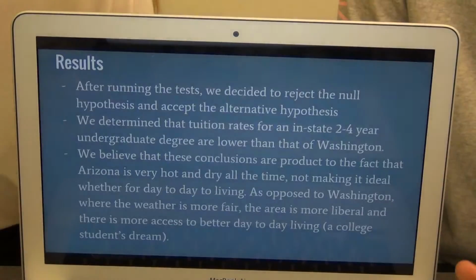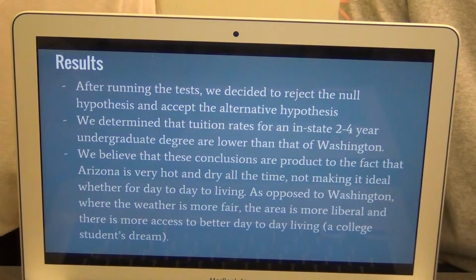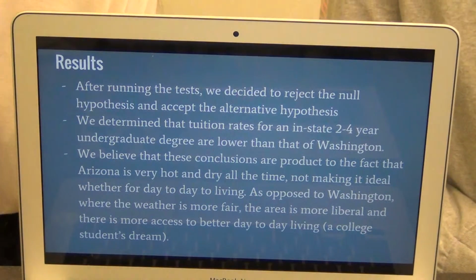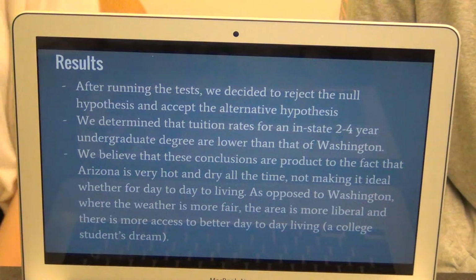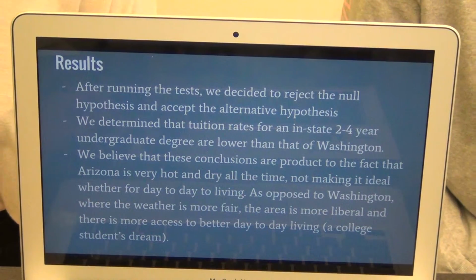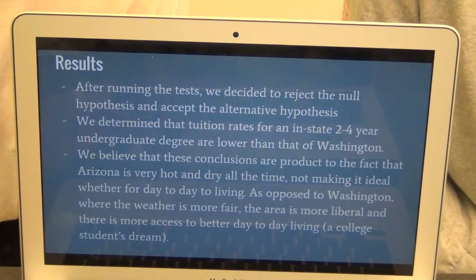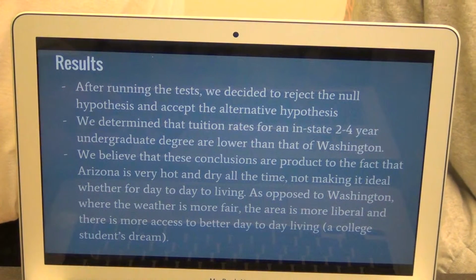So our results. After running the tests, we decided to reject the null hypothesis and accept the alternative hypothesis. We determined that tuition rates for an in-state 2 to 4 year undergraduate degree in Arizona are lower than those of Washington.